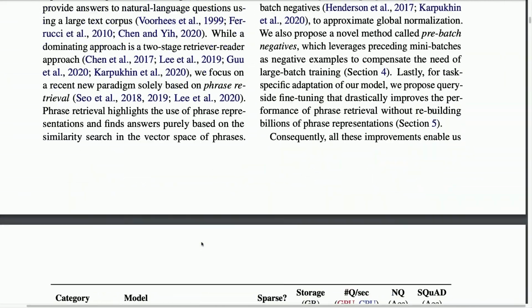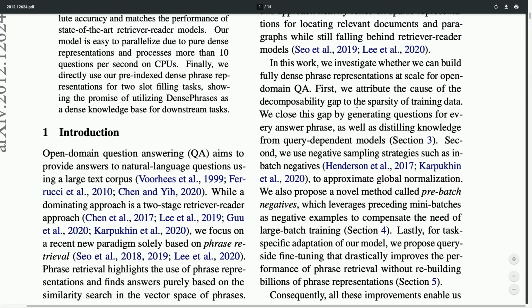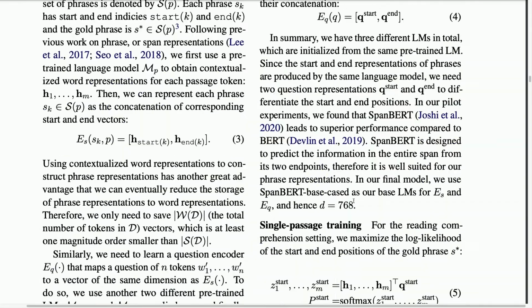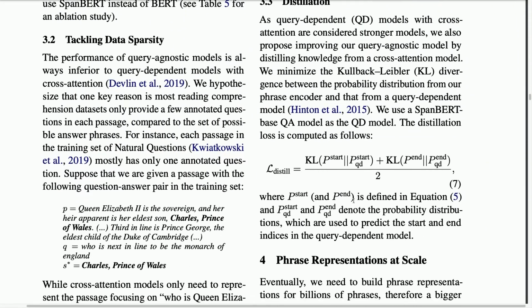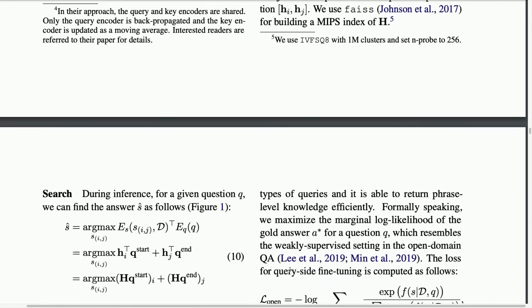Another contribution of the authors is that they come up with a novel method to stabilize the training of this embedding model which works by designing batches which contain negative examples of queries and phrases that are not close to each other. And this seems to lead to a greater accuracy in the final embeddings. And finally, the authors also spend a lot of time on making sure that this method is fast and usable for real-time applications. So these are the main things in the paper. There's a lot of details describing how all of the techniques that they use work for this phrase retrieval and how the model is optimized.